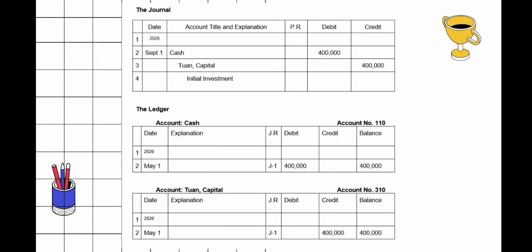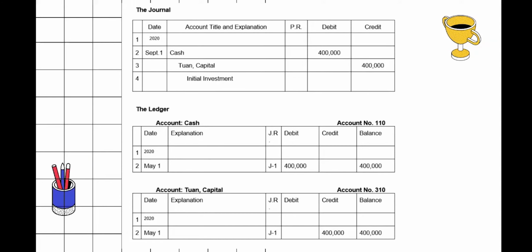After journalizing the transactions, next is posting it to the ledger by following the steps presented earlier. First is to transfer the date of the transaction from the journal to the ledger. The transaction date is September 1, which will be transferred to the ledger. Second is to transfer the page number from the journal to the journal reference column of the ledger. In this illustration, J-1 is the journal reference.